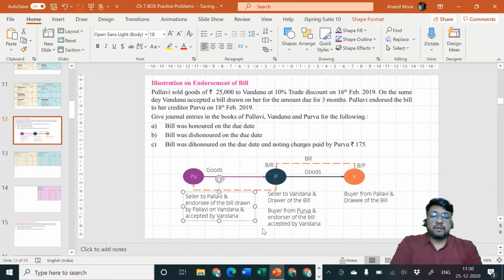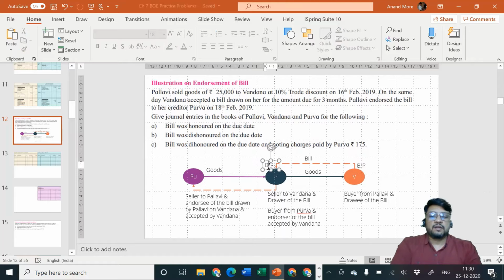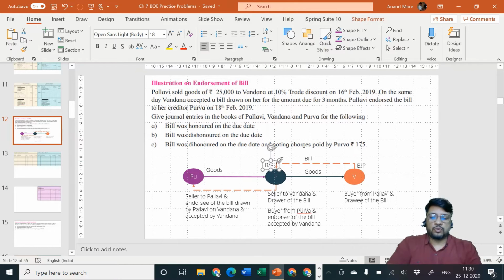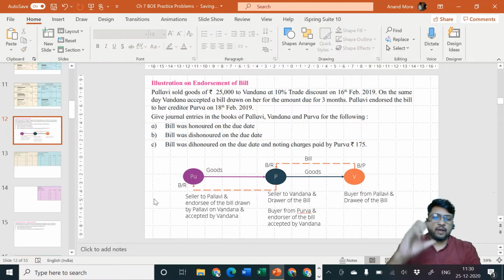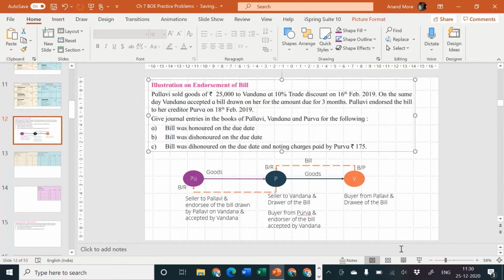So now what will happen? With a single bill of exchange, the entire transaction will be over. There is no need to consider a separate bill of exchange again. So two different stamp duties will not have to be paid. The stamp value which was paid earlier by Pallavi is more than sufficient. Let me disappear from the screen.